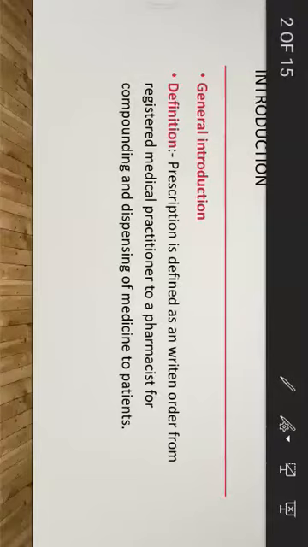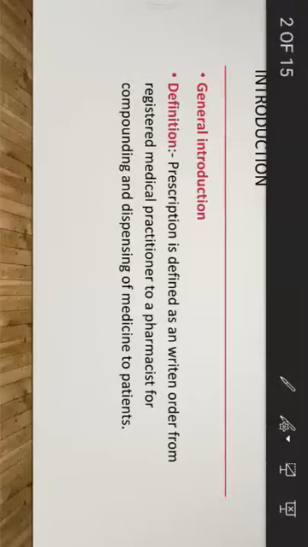As we have seen, generally if any patient goes to the hospital and is diagnosed by the physician, that is a registered medical practitioner, after diagnosis he writes some medicines or some information on a letterhead, and that's known as a prescription.